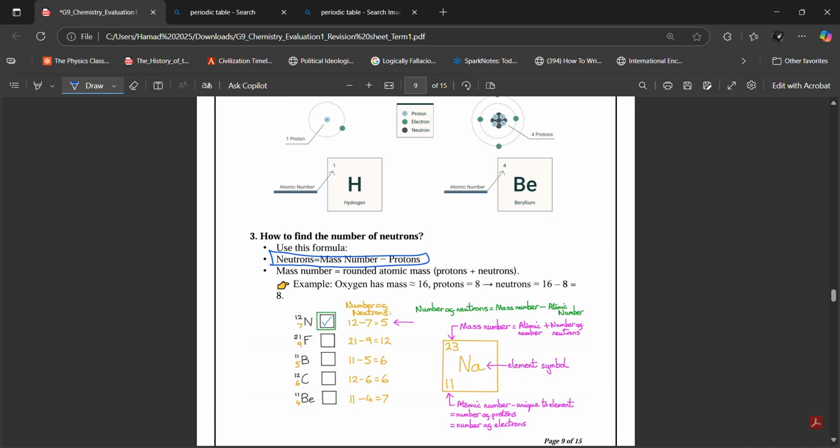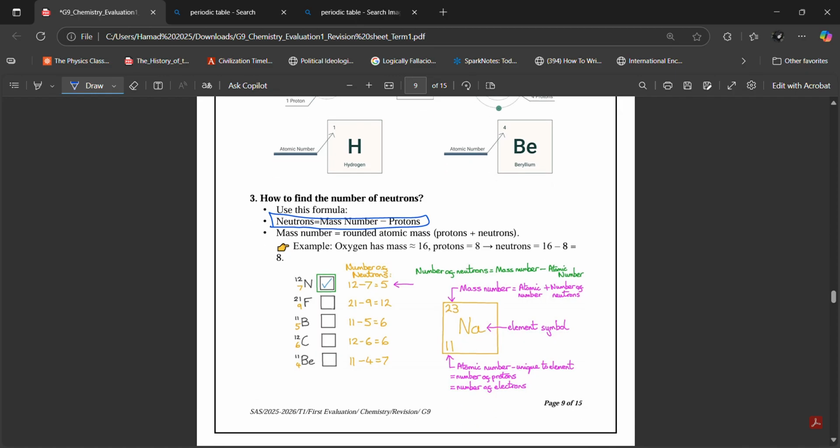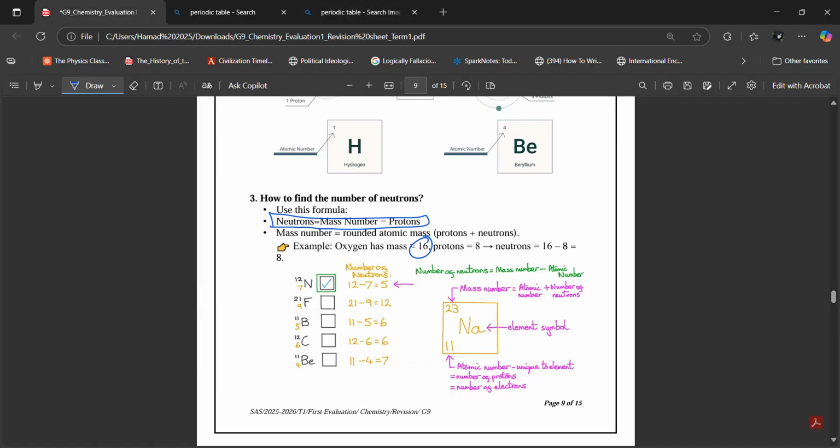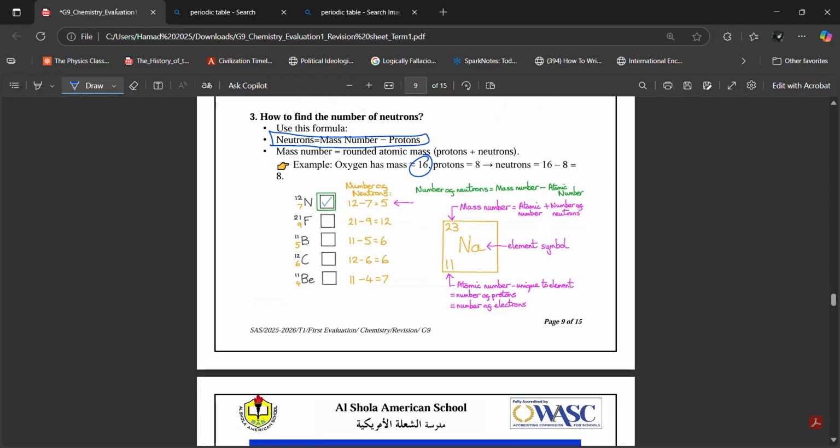So you have to use this formula to find the number of neutrons. The number of neutrons in an atom equals the mass number minus the number of protons. Okay. So what is the mass number of oxygen? If you round it off, it's going to be 16. In the periodic table, it's going to be 15.999. You have to make it a whole number, so just round it off, okay? So 16 is the mass, protons is 8. What is 16 minus 8? It is also 8.